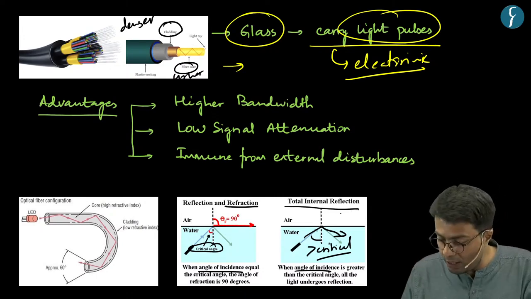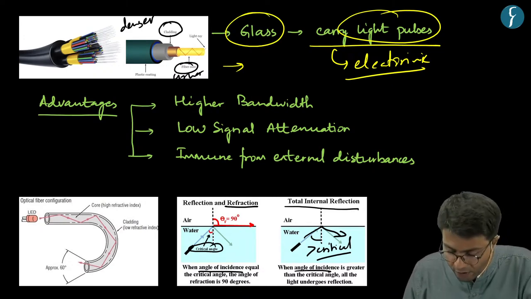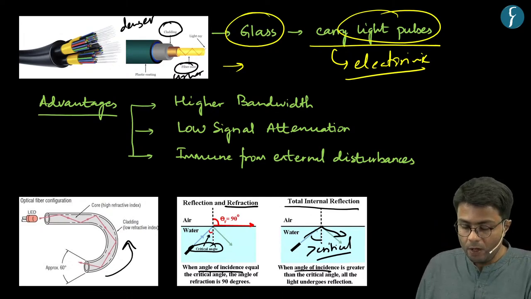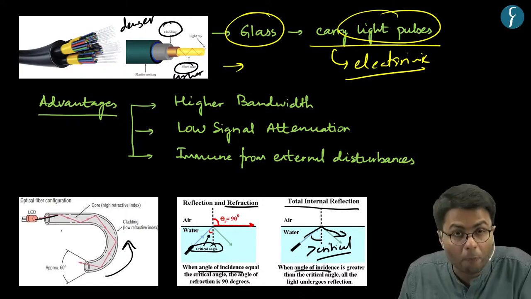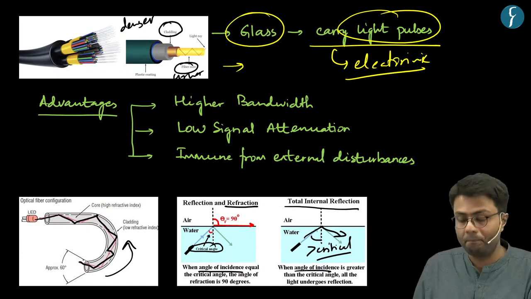This particular process is at the heart of transmission in these optical fiber cables, because the data embedded into the optical fibers is reflected within these fibers, which enables transmission of this data.